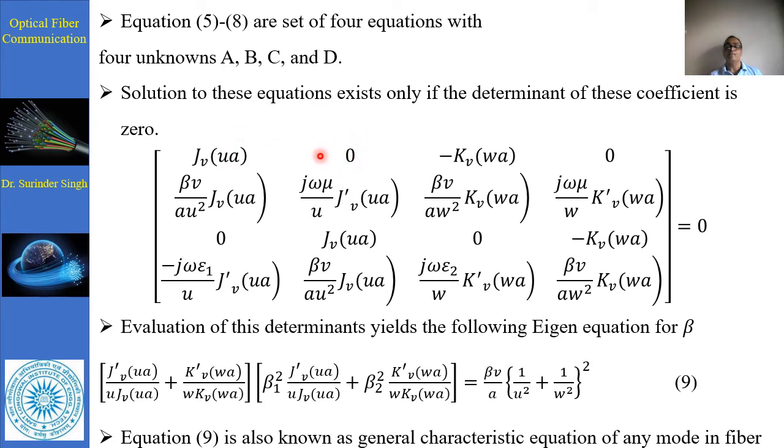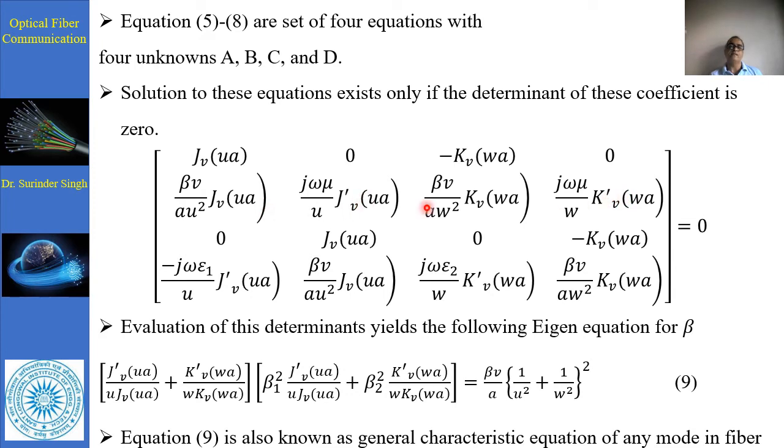E phi minus E phi 2, and each component is to be put here with this J dash V u a here, and similarly this is the next part. And for Hz, H phi 1 minus H phi 2, this part is 0 jv u, this part is 0, d is to be there.